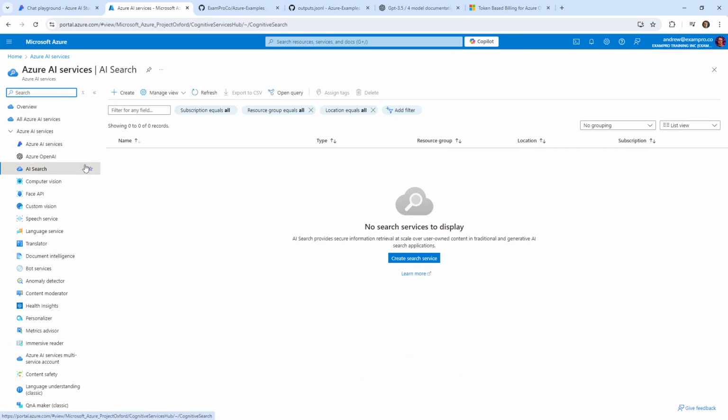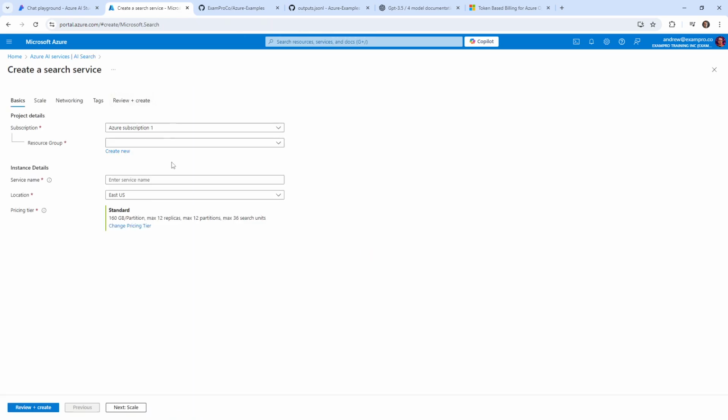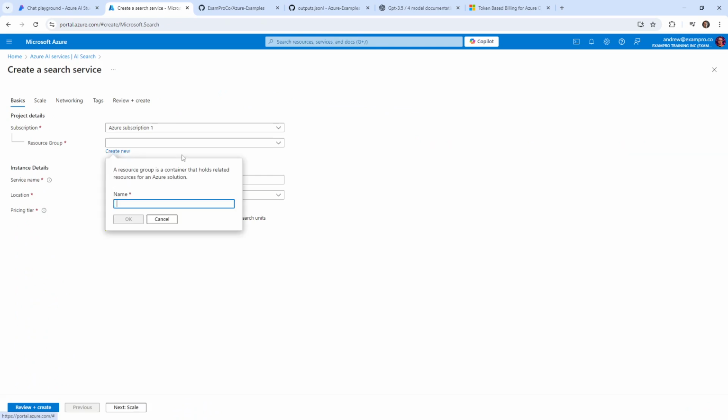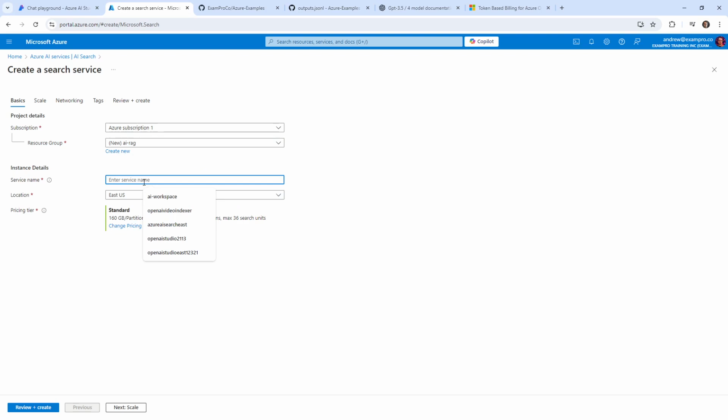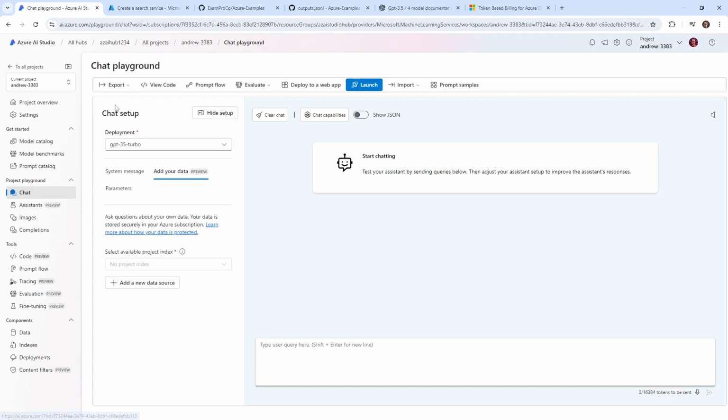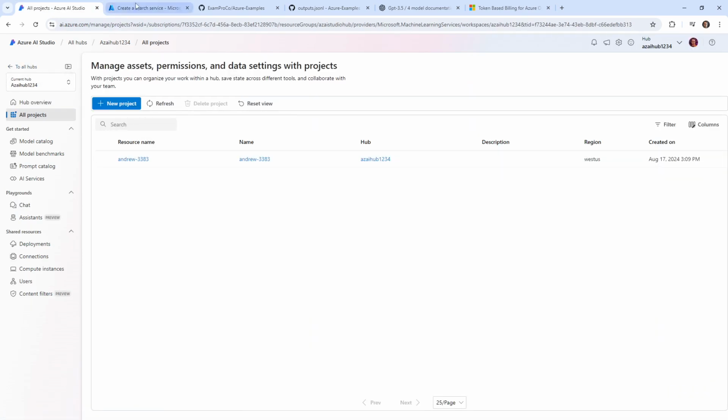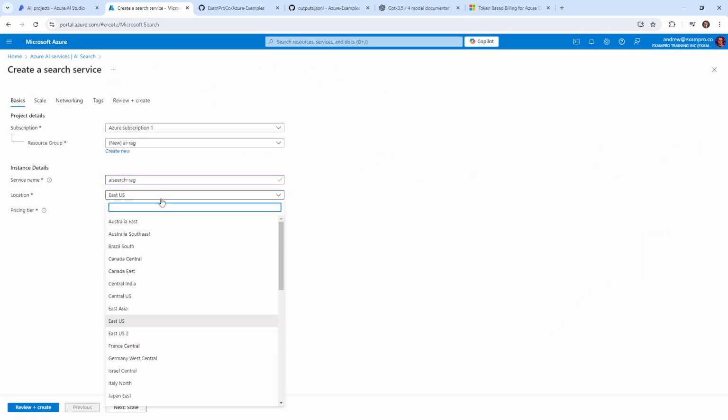Before we create this, I think we need blob storage, but we'll try anyway. I'm going to call this AI RAG, because basically that's what we're doing here. We'll just say AI Search RAG. I don't think it matters, but this project here, yeah, it's West US. So let's go ahead and do West US.